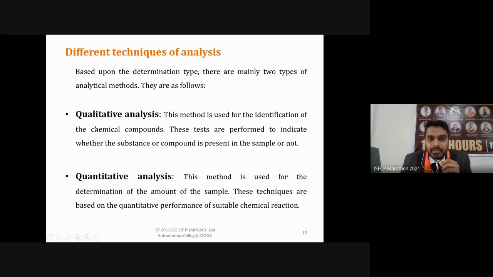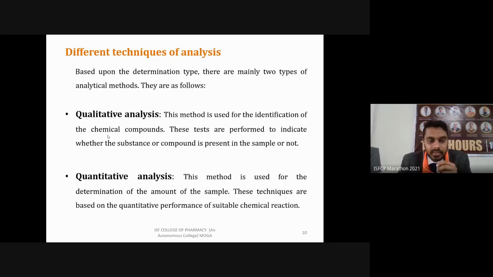What is qualitative analysis? This method is used for identification of chemical compounds. Means in this method, we are only going to determine if the sample or chemical is present or not. So this is an identification technique. These tests are performed to indicate whether a substance or compound is present in the sample or not. So it is only going to give you an answer in yes or no. It is present or not present. That is qualitative analysis of our samples.